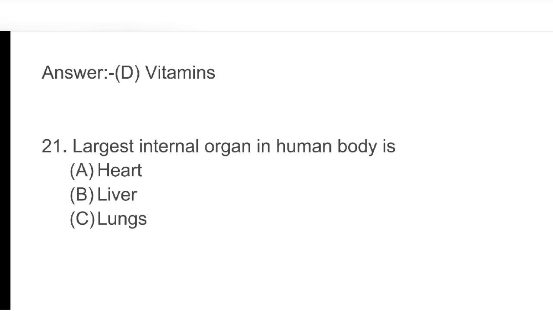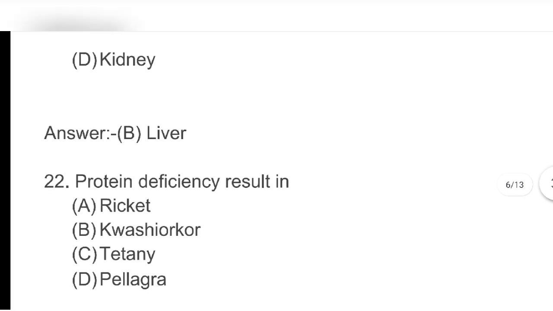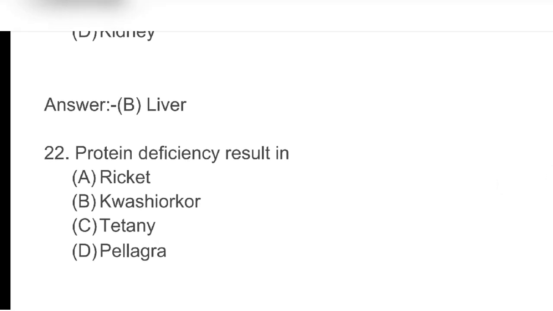Next, largest internal organ in human body is A. Heart B. Liver C. Lungs D. Kidney. Answer B. Liver.